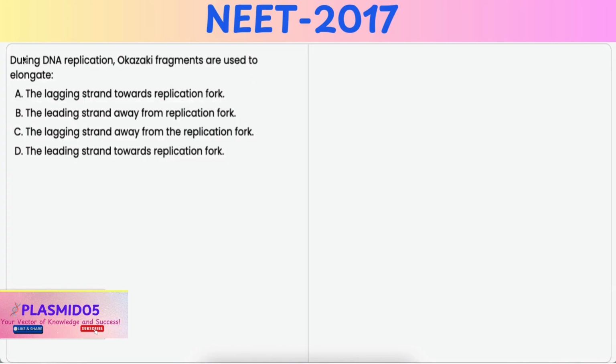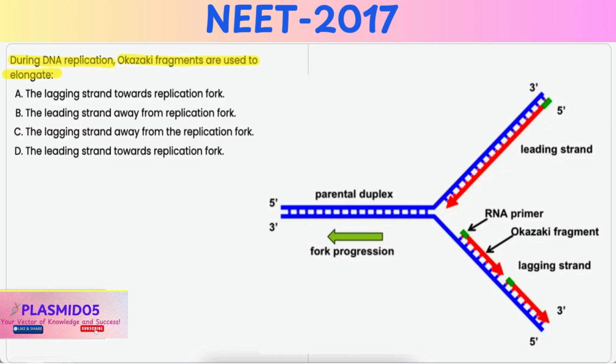During replication, the Okazaki fragments are used to elongate in which direction? Now, during replication, the leading strand is synthesized continuously in the direction of the replication fork, and the lagging strand is synthesized discontinuously in short fragments which are known as Okazaki fragments, because DNA polymerase can only synthesize in the 5' to 3' direction.